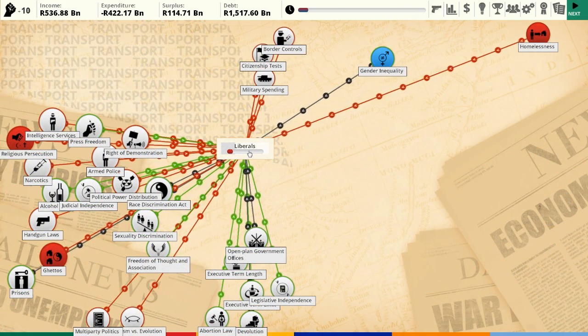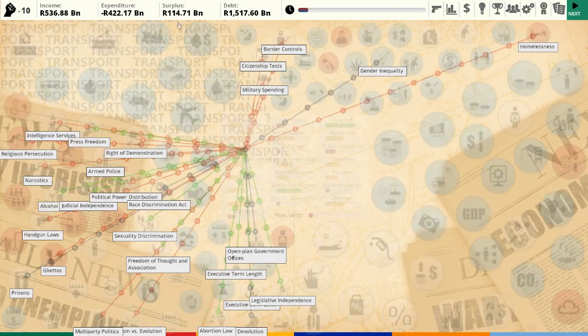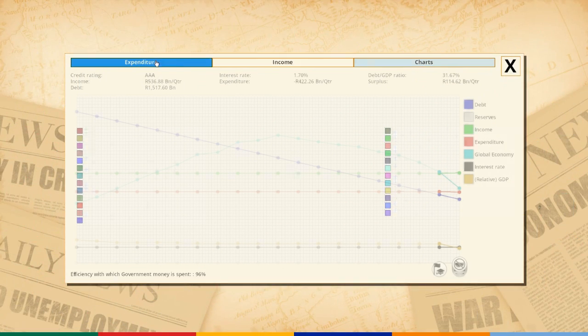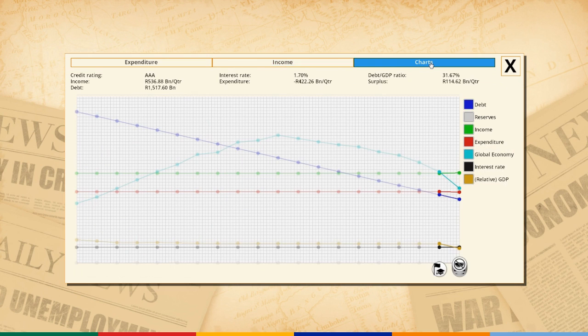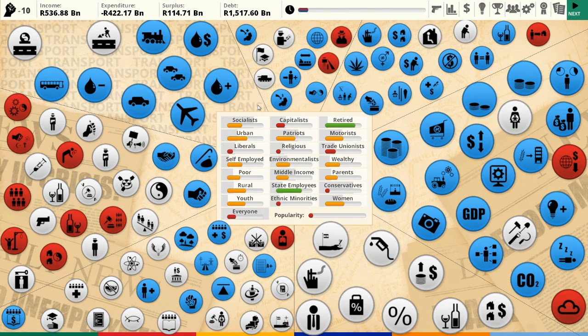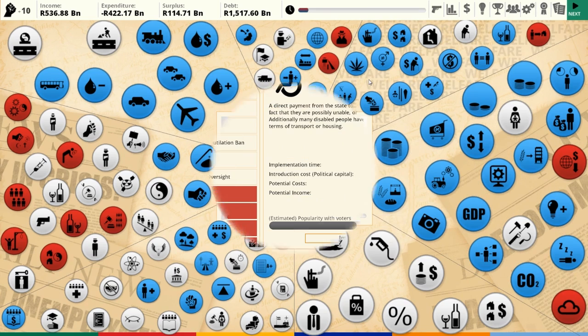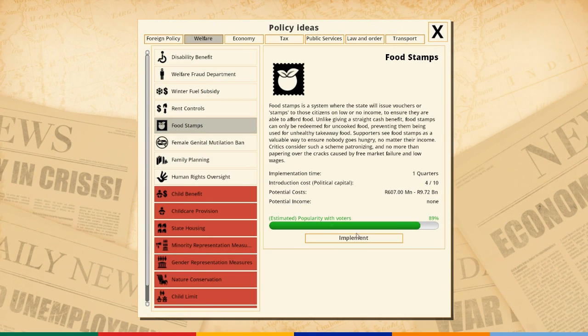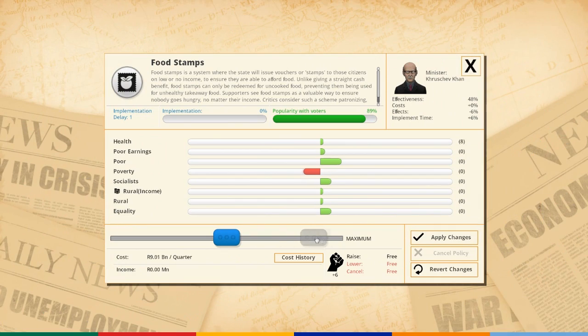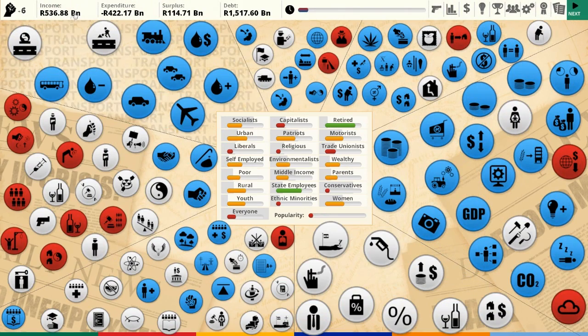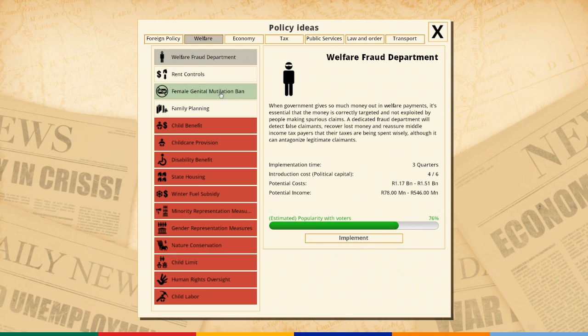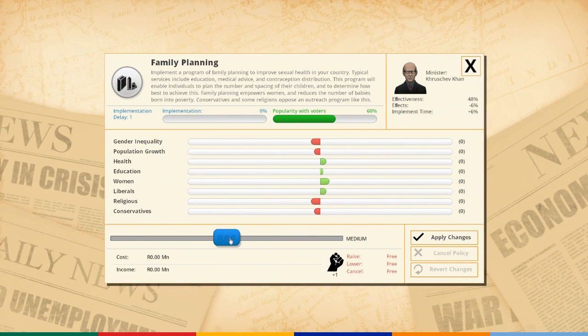So we do actually have a surplus. This is interesting. Not a phenomenon we're used to in the UK, but we do actually have a budget surplus and fairly low debt to GDP ratios, so I can spend some money. So what I'm going to do is food stamps, because it's a good anti-poverty measure. And with what's spare, family planning is also going to be